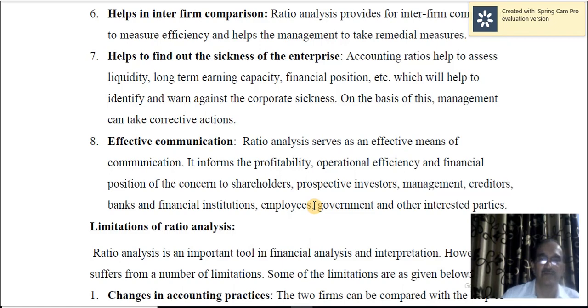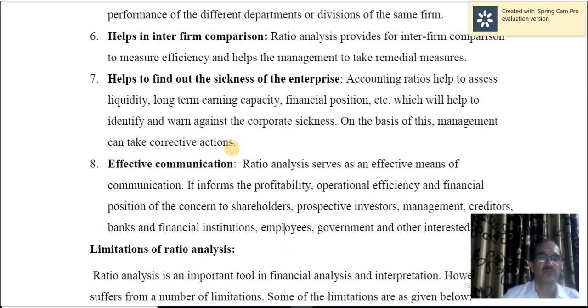They may get bonus and other perquisites. Otherwise, they may not get. Government is interested in tax, and also they will get enough revenue so that it can be used for developmental purposes of the society or the country, and other interested parties.